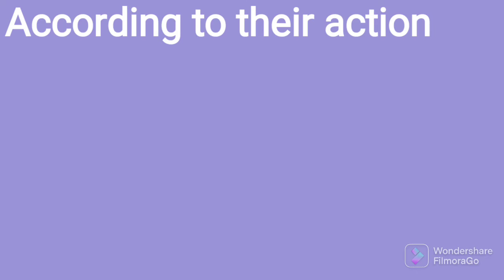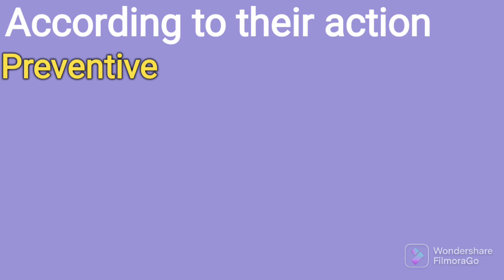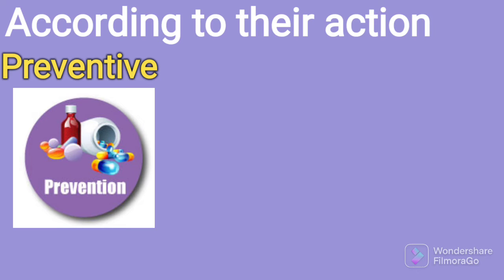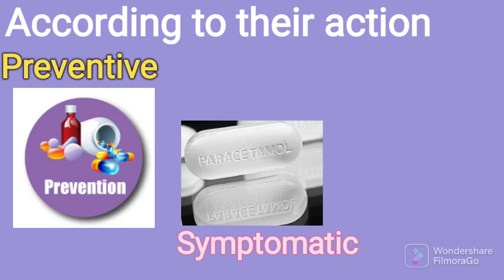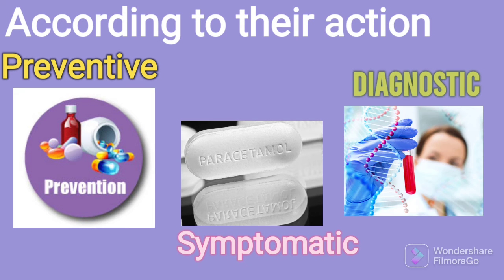And one more very important thing: drugs are also classified according to their action. I am discussing the nature of the drug on the basis of preventive: those drugs which are used to prevent the cause of the disease are known as preventive drugs. Clear? Symptomatic means those drugs which will clear the symptoms of the disease, like paracetamol. Okay, this is also one nature. Then diagnostic: those drugs which help to determine the treatment or cause of the disease. Clear? This is also one of the natures of the drug.